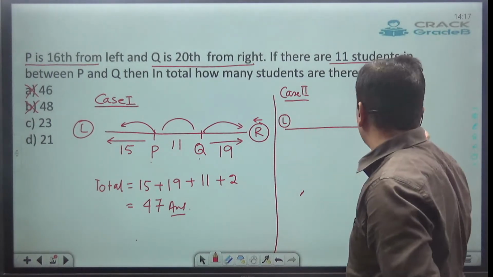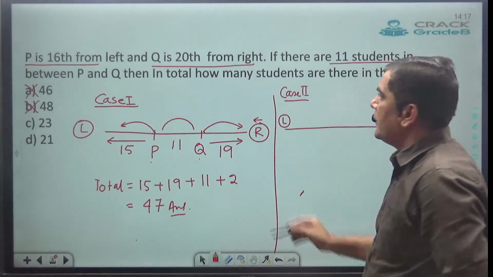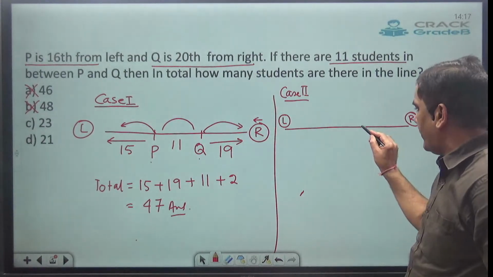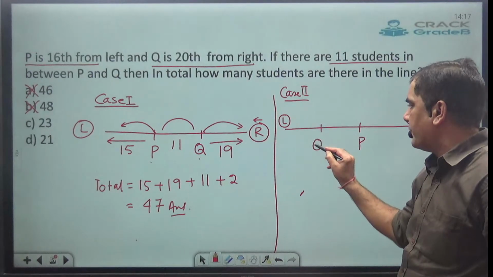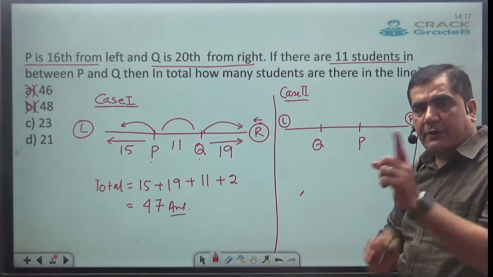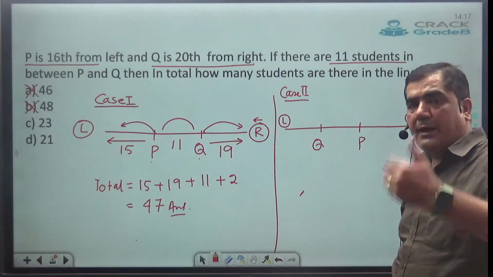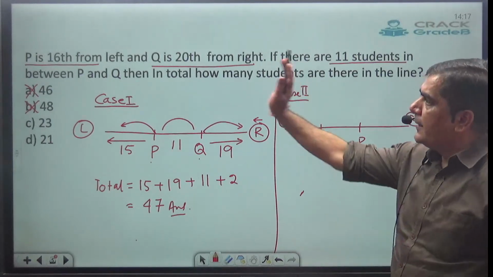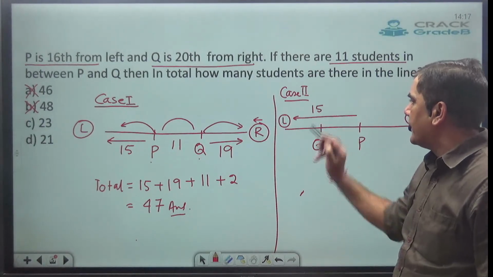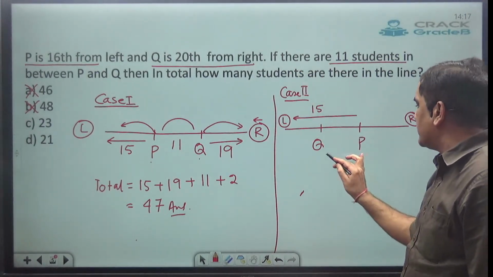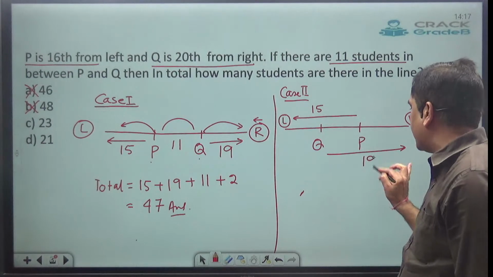Left and right. Now P is given from left, so I'm going to put P on the right, and Q is given from right, so I'm going to put Q on the left. Just reverse that. If they are given from right, put it on the left. If they are given from left, put it on the right. Now here, P is 16th from left, so to the left of P there must be 15. And Q is 20th from right, so to the right of Q there must be 19.